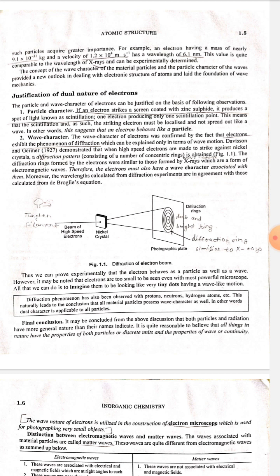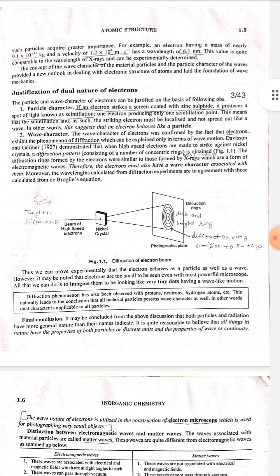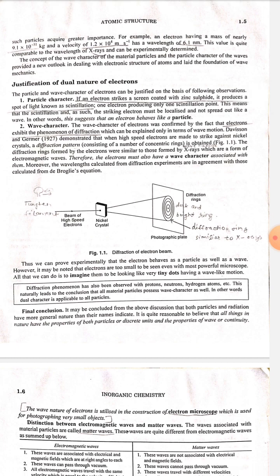Justification of dual nature of electrons. The particle and wave character of electrons can be justified on the basis of following observations. Number 1. Particle character. If an electron strikes a screen coated with zinc sulfide, it produces a spot of light known as scintillation, one electron producing only one scintillation point. This means that the striking electron must be localized and not spread out like a wave. In other words, this suggests that an electron behaves like a particle.